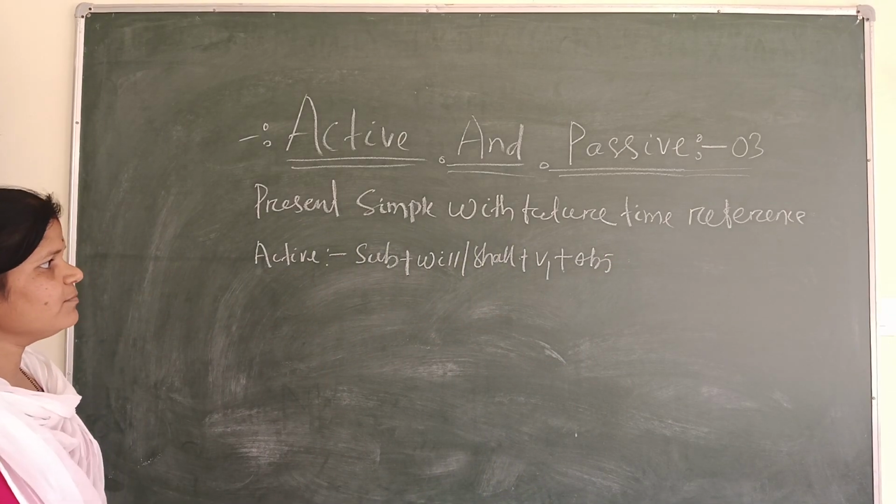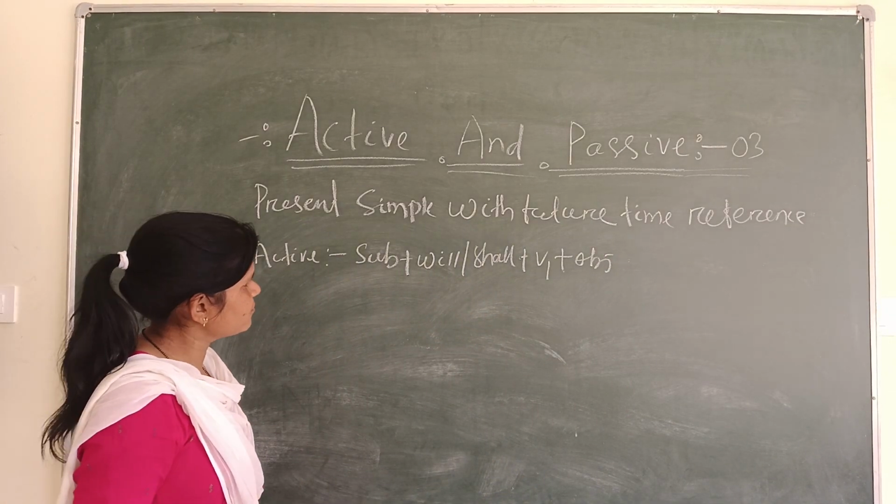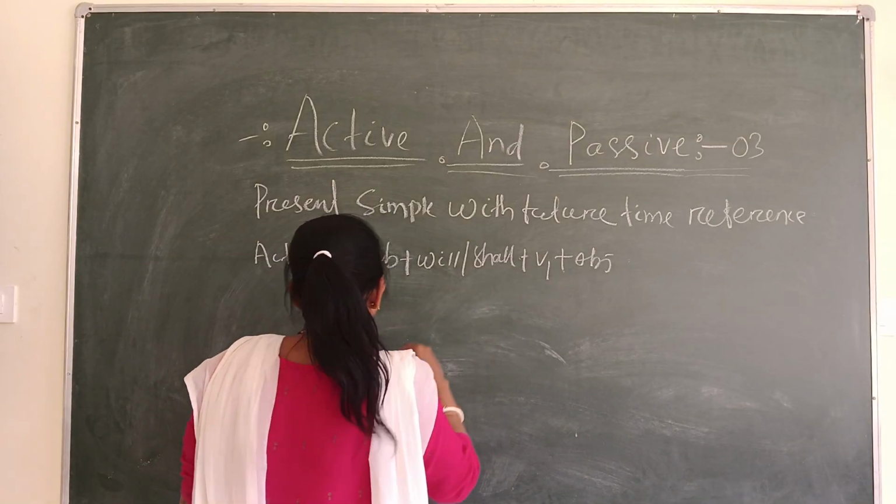Present simple with the future time reference. The active structure is that subject plus will/shall plus V1 plus object.